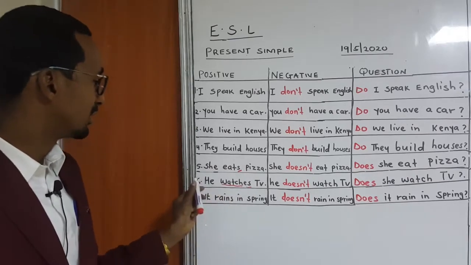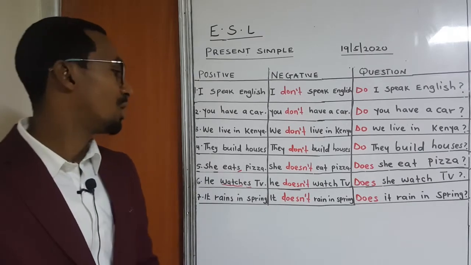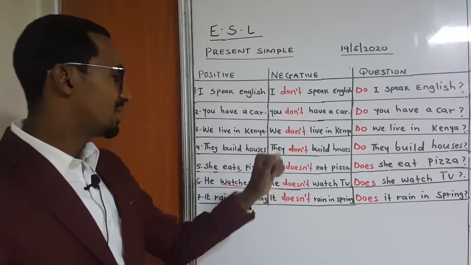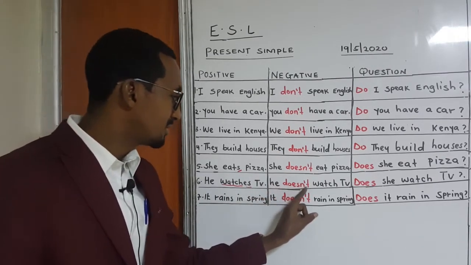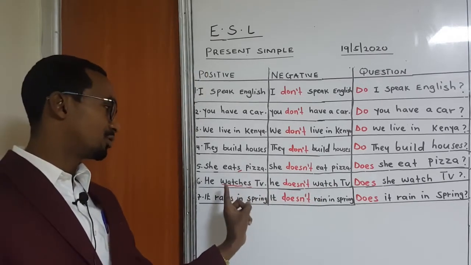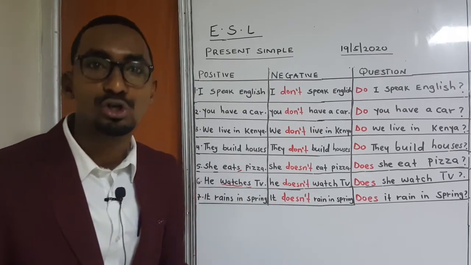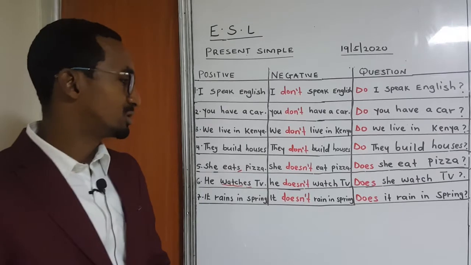Therefore it will become he watches TV. What is the negative? He doesn't, and the verb goes back to the base form, not the affirmative form with S or ES. Therefore it will become he doesn't watch. He doesn't watch TV.